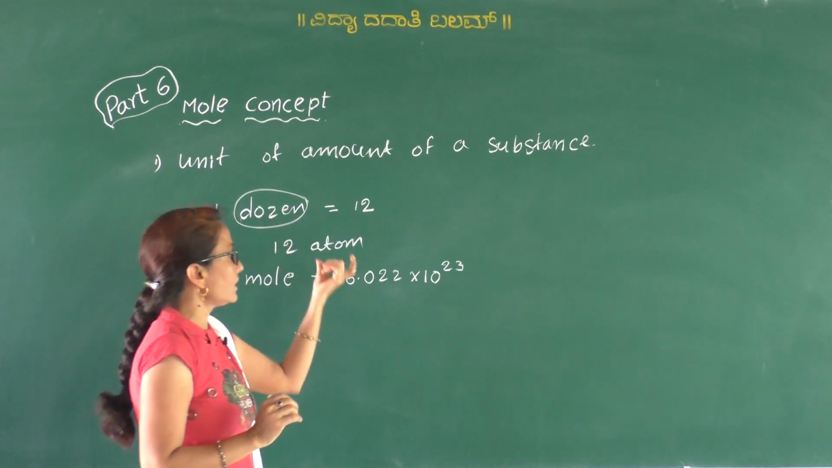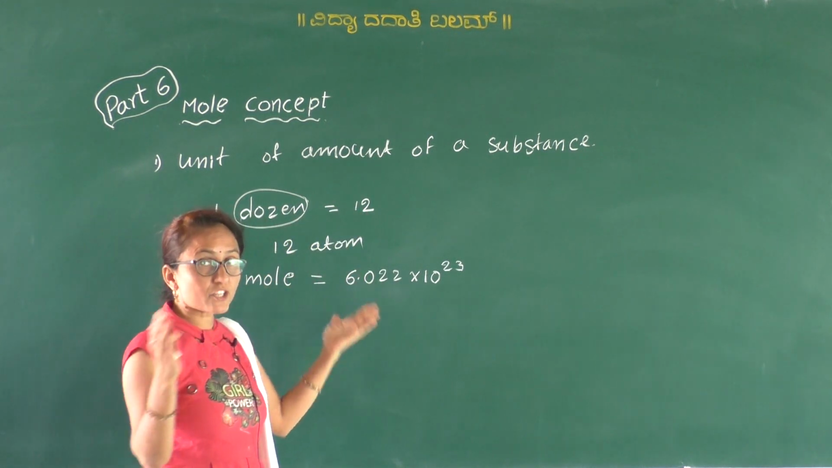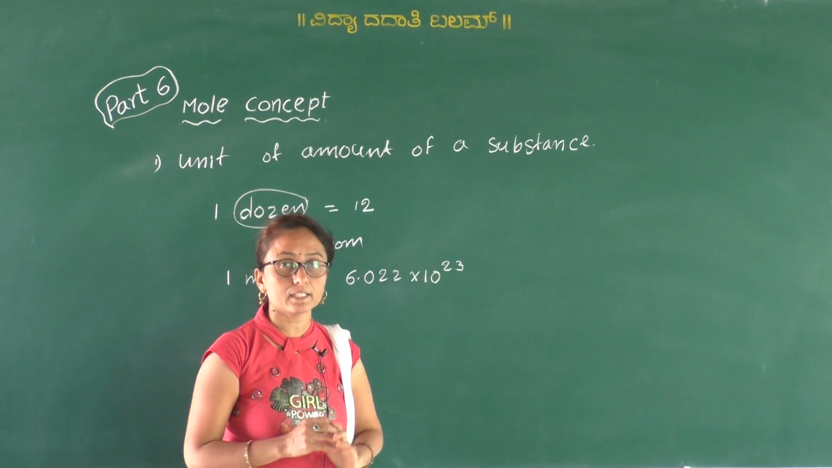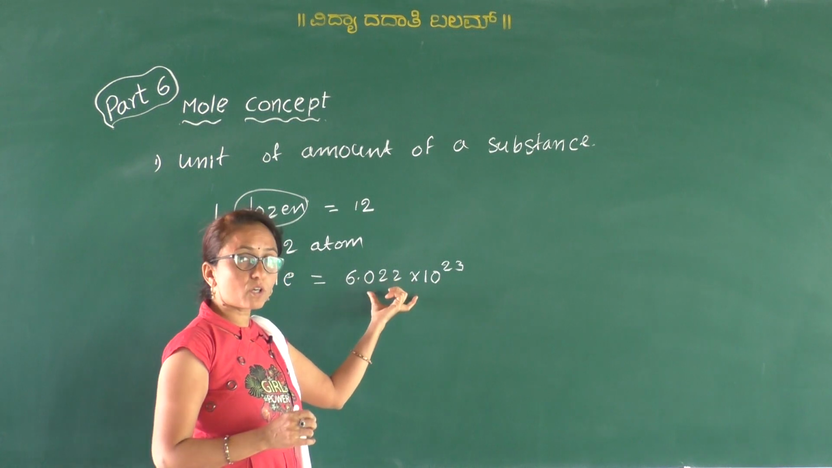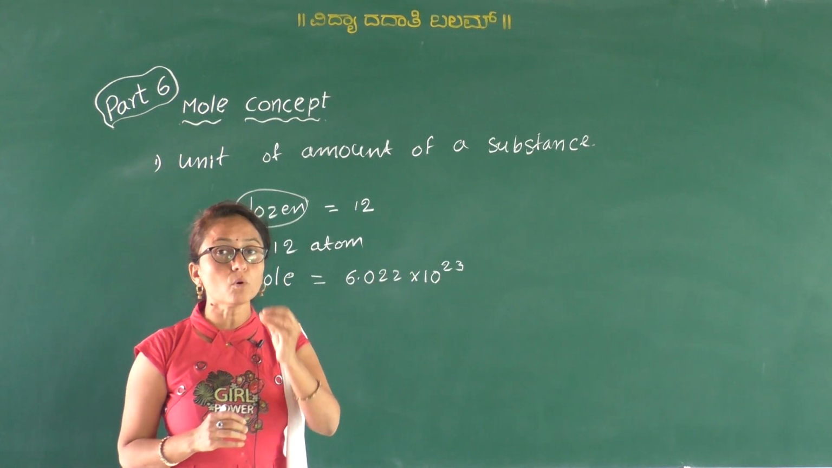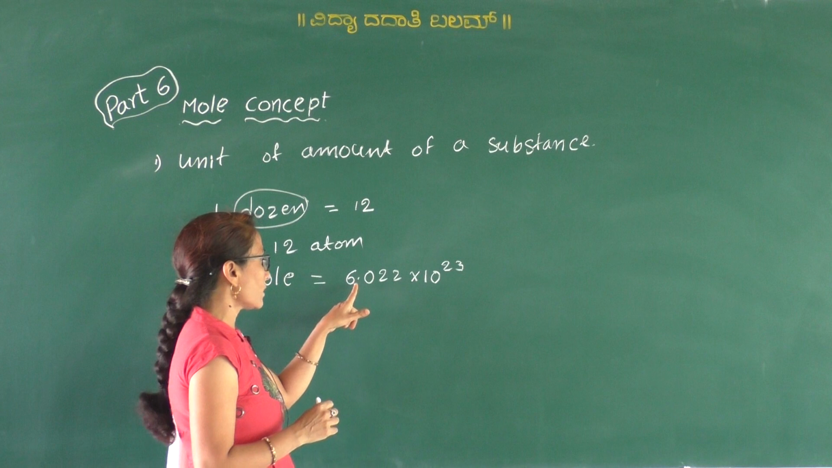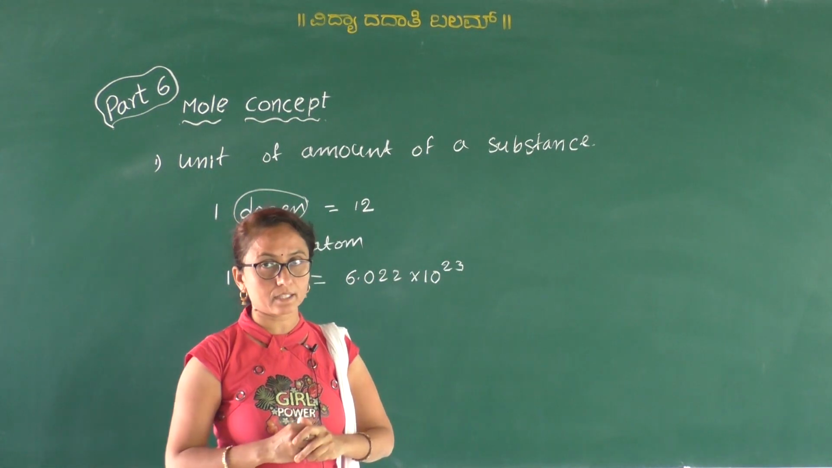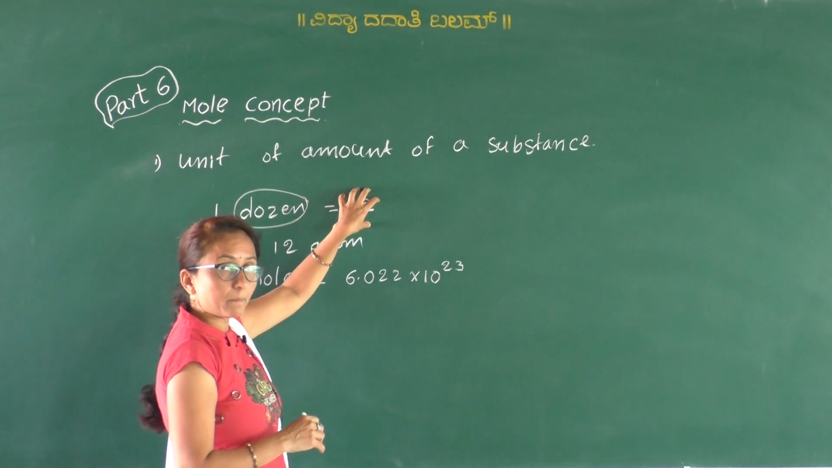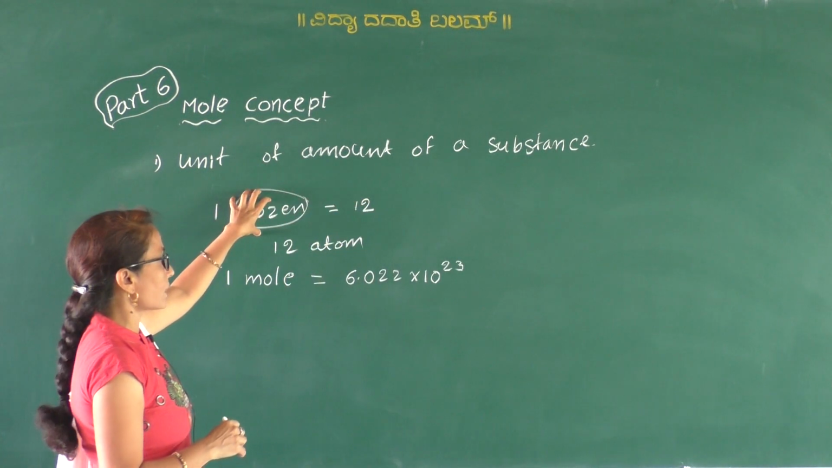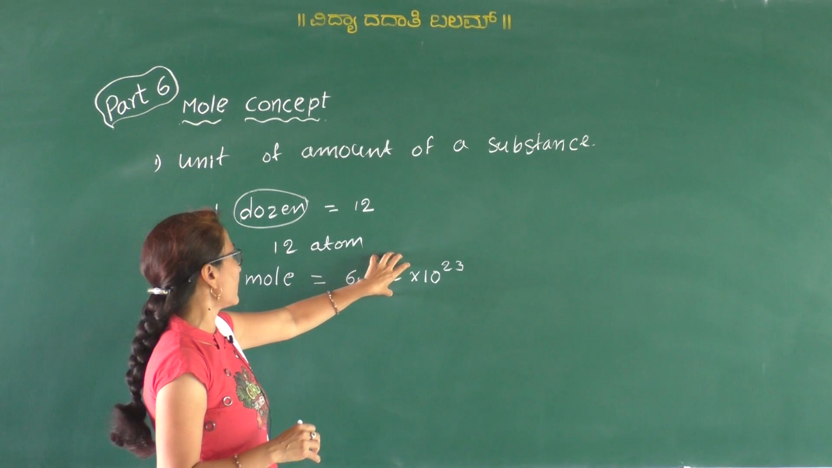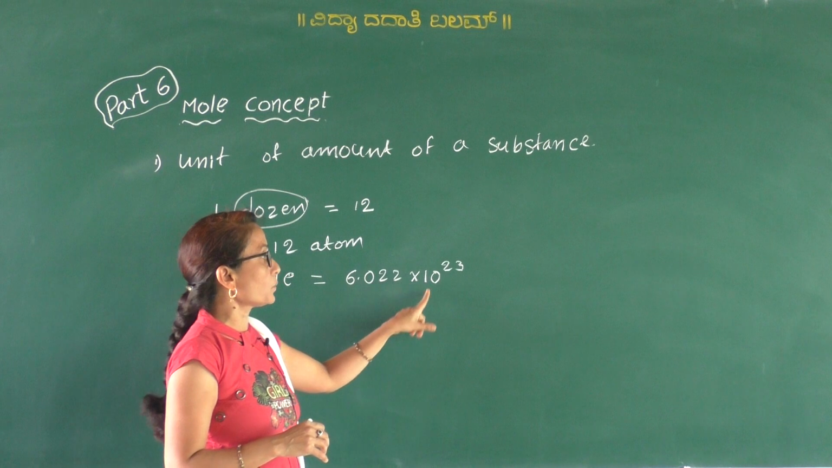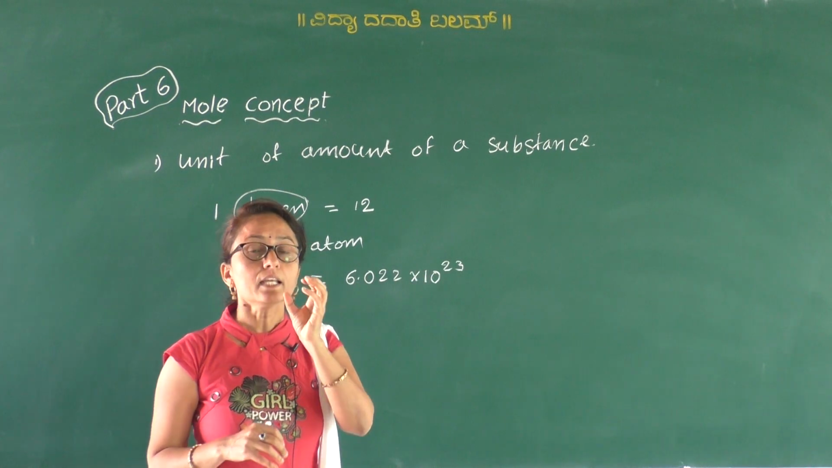Where 12 is a number, this is also a number, a much larger number: 6.022 into 10 to the power of 23. Therefore, this amount of any substance, even 1 mole of apples, is equal to 6.022 into 10 to the power of 23 apples. Similar to how we use dozen for the number 12, in chemistry we use 1 mole for this number. So 6.022 into 10 to the power of 23 is a number.